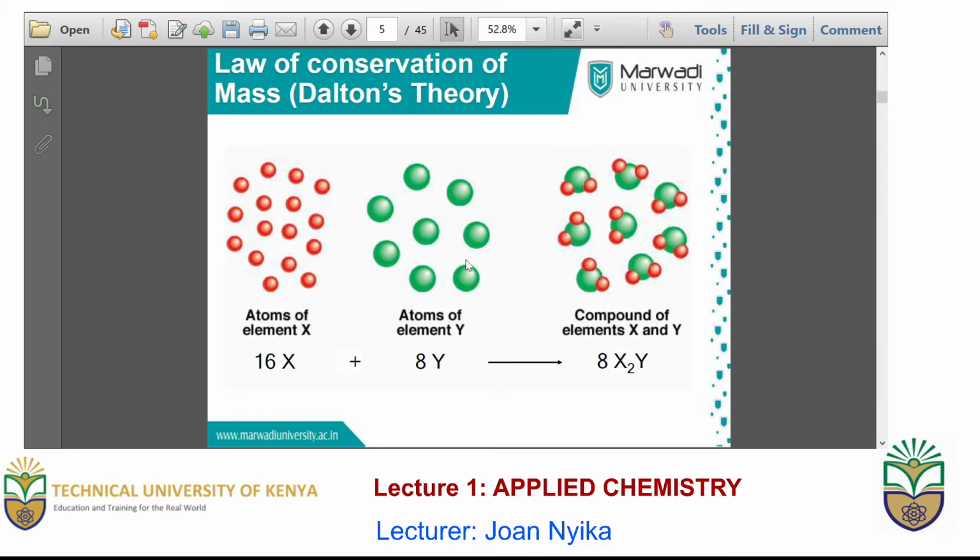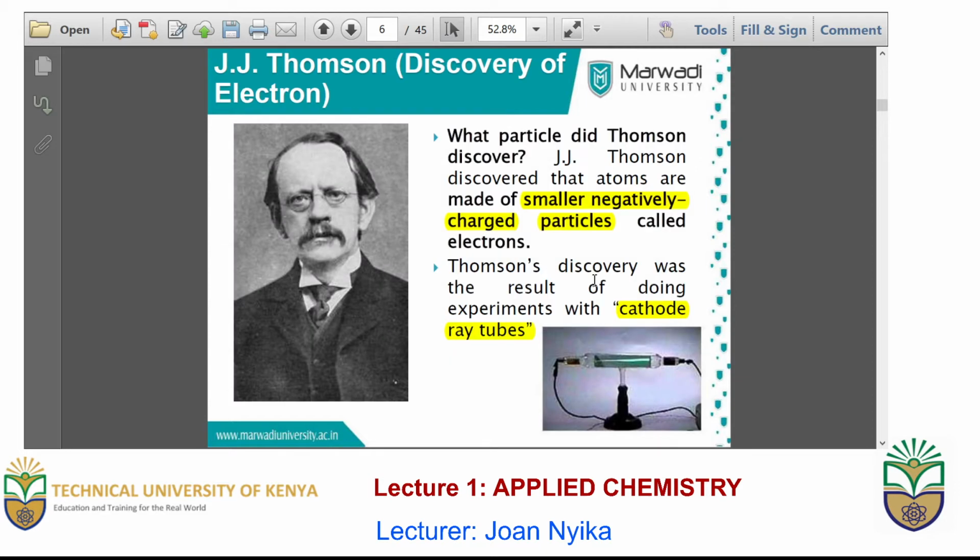For instance, in this case, an element X has got 16 atoms, and another element Y has got 8 atoms. The two combine to form a compound XY. In the XY, the atoms of X and the atoms of Y are only organized in an arrangement, but none of them is lost or added. This is the law of mass conservation according to Dalton's atom theory.